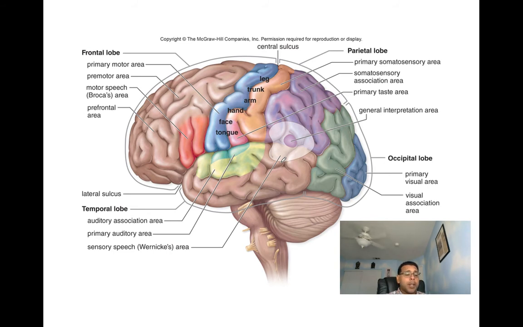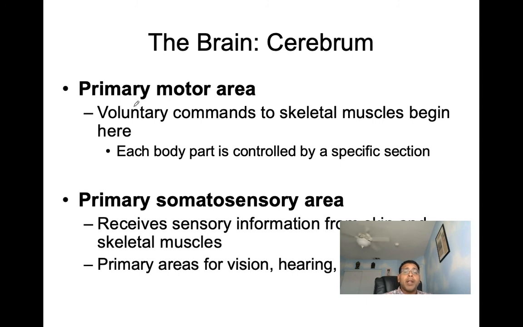First, we've got the primary motor area. The primary motor area is found on the frontal lobe, just anterior to the central sulcus. So right in here we can appreciate the central sulcus that divides the frontal lobe from the parietal lobe. And we can see anterior to the central sulcus is our primary motor area. Now, when we talk primary motor area, we can see here the function of the primary motor area. Here is where voluntary commands to skeletal muscle are going to begin. Each body part is controlled by a specific section.